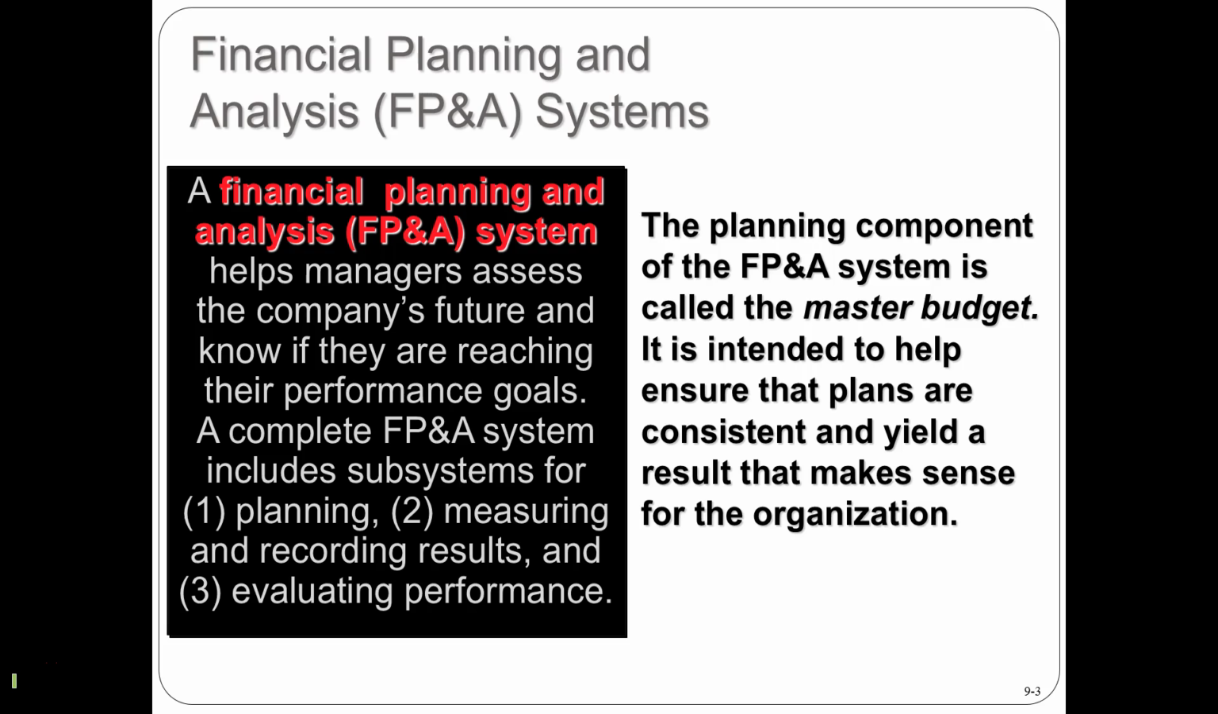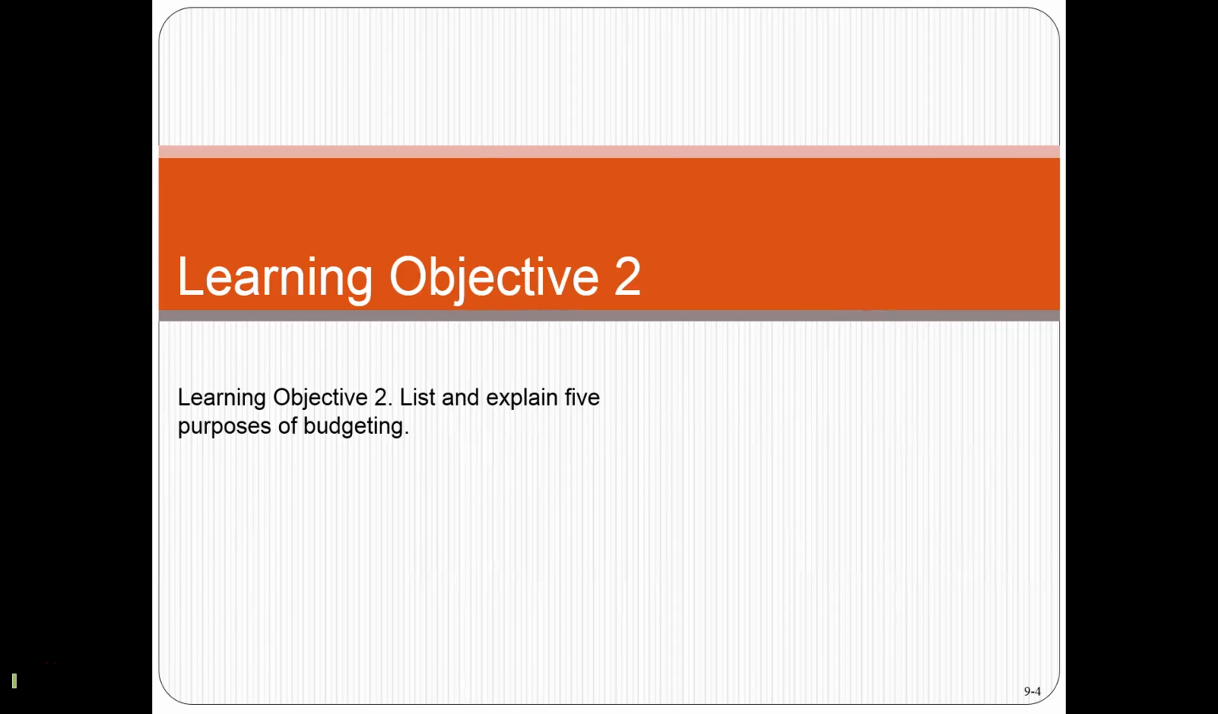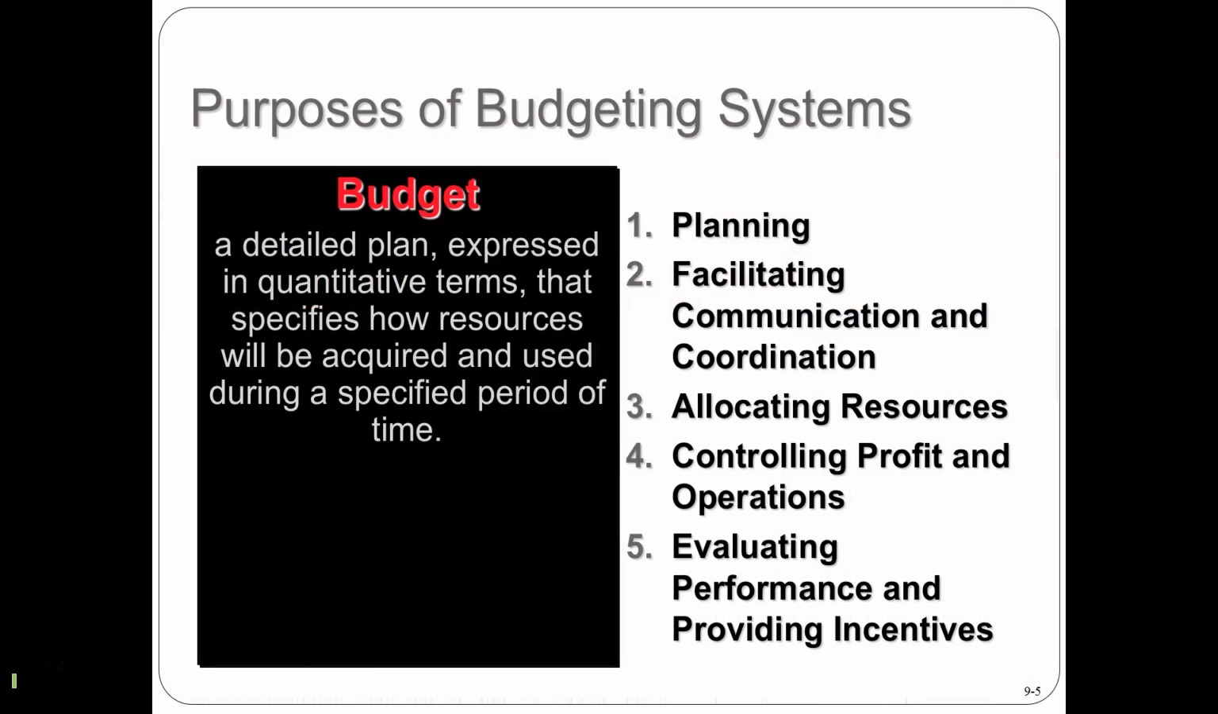So the planning component of the financial plan and analysis system is called the Master Budget. It is intended to help ensure that plans are consistent and yield a result that makes sense for the organization. Objective number 2, list and explain 5 purposes of budgeting.